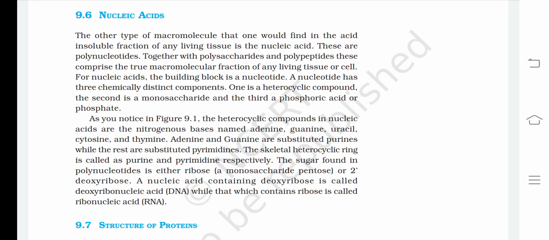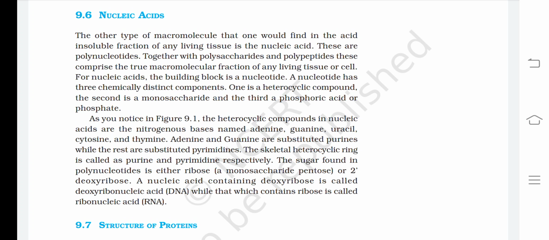As you notice in figure 9.1, the heterocyclic compounds in nucleic acids are the nitrogenous bases named adenine, guanine, uracil, cytosine, and thymine. Adenine and guanine are substituted purines, while the rest are substituted pyrimidines. The skeletal heterocyclic rings are called purine and pyrimidine respectively.